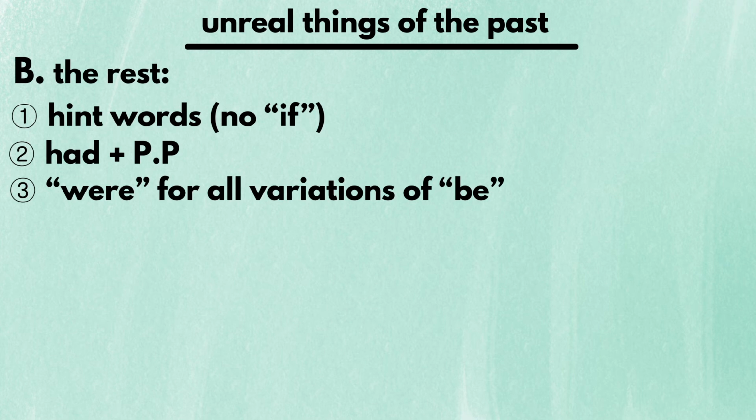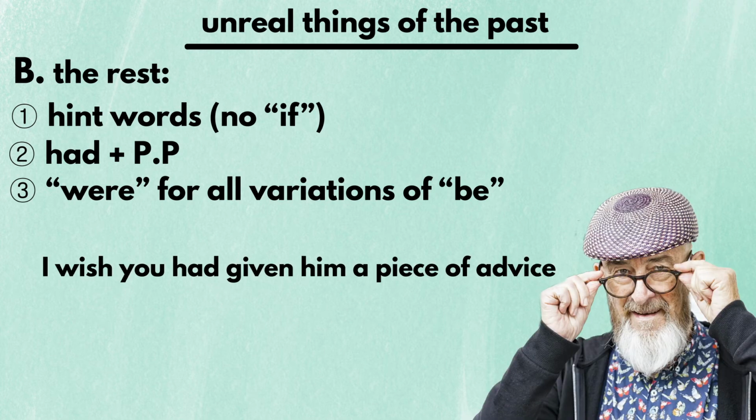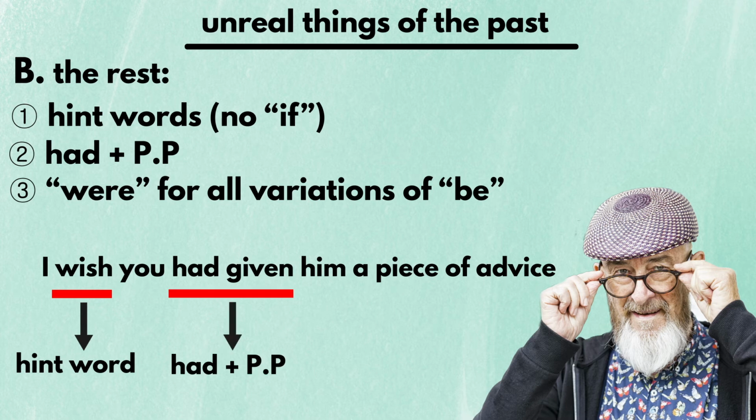This structure is the same as the unreal things of the present except the tense shift. Let me show you an example. "I wish you had given him a piece of advice." Here, we have a hinting word "wish," so we know it's going to be about unreal things. Next, we have "had plus pp" form of the verb, "had given." Hence, we know that the speaker is talking about the unreal things of the past.